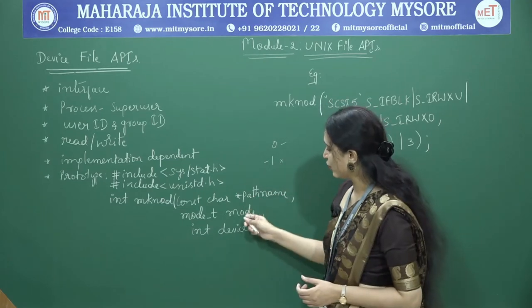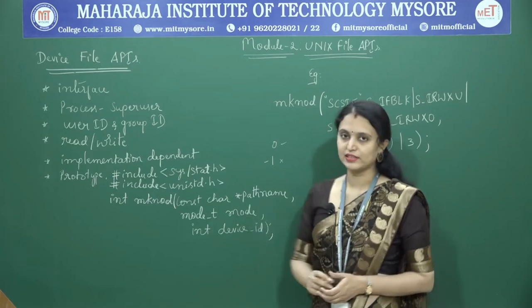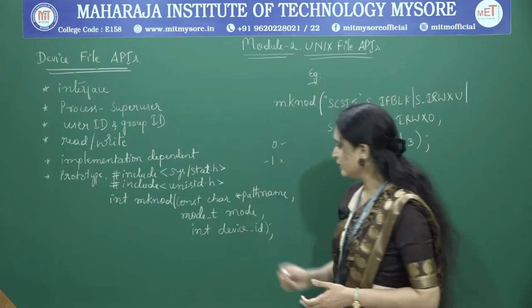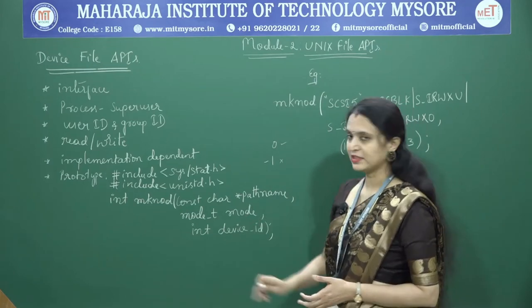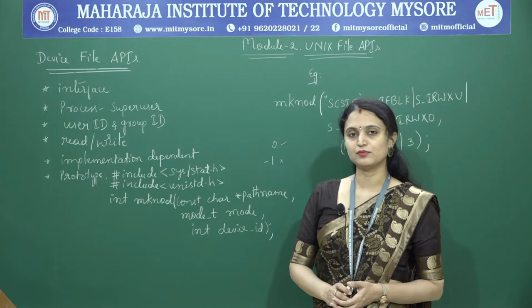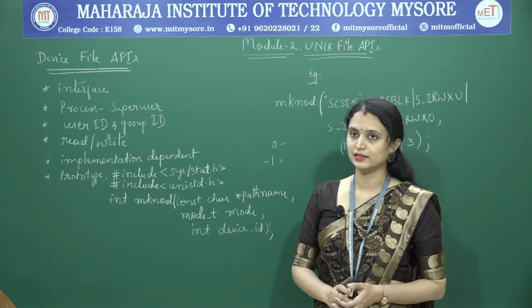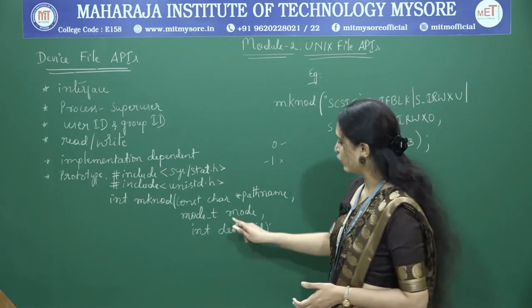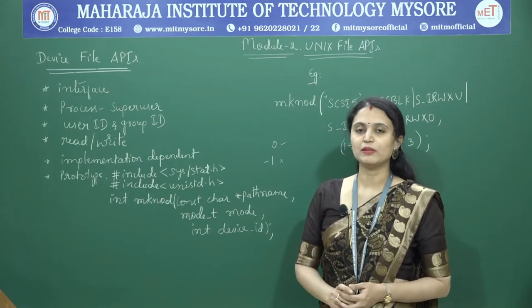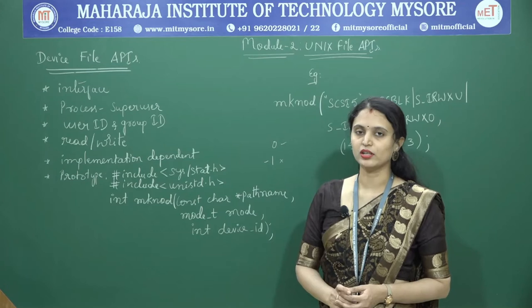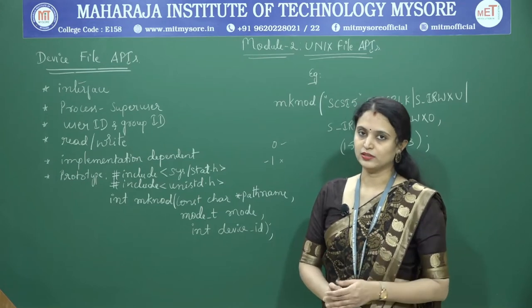The first argument specifies the path name of the device file. The second argument, mode, specifies the access permissions for owner, group and others, which we have already discussed in the open API: read, write, execute permission for owner, group and others.